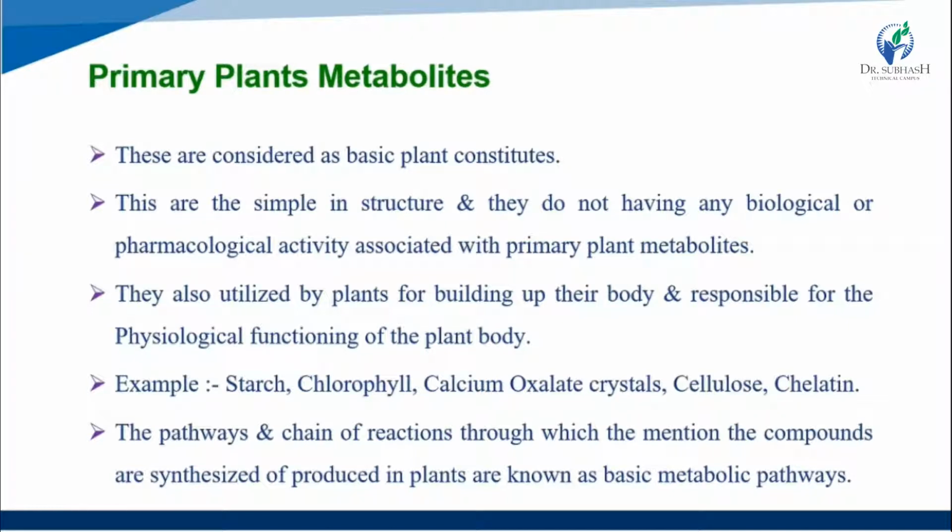Primary metabolites are utilized by the plants for building up their body and are responsible for the physiological functioning of the plant's body. This metabolism is performed in the plant's body as the plant grows. Examples are starch, chlorophyll, calcium oxalate crystals, cellulose and gelatin.